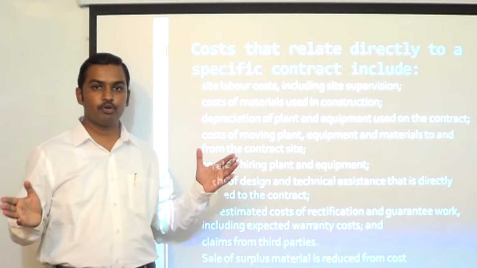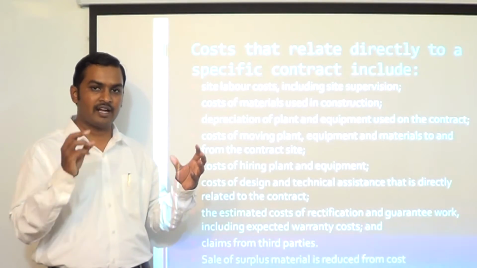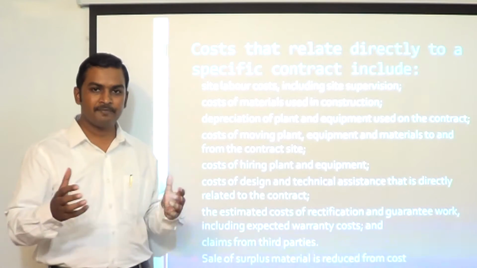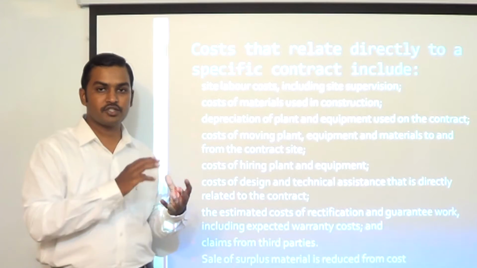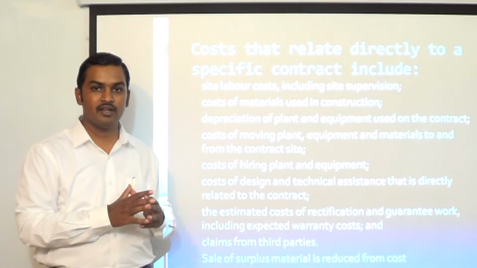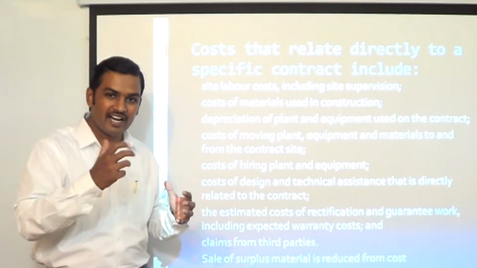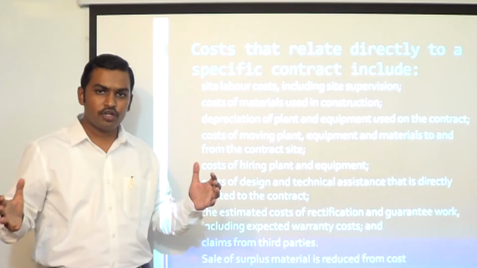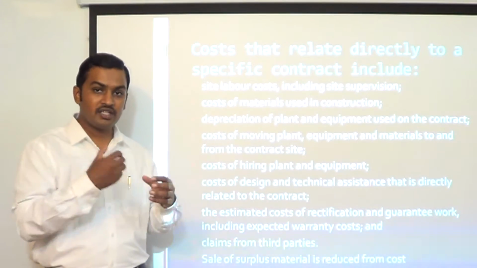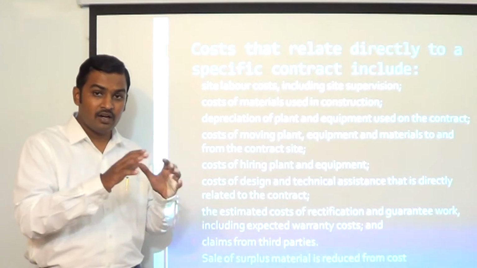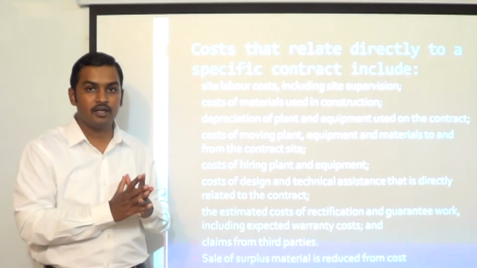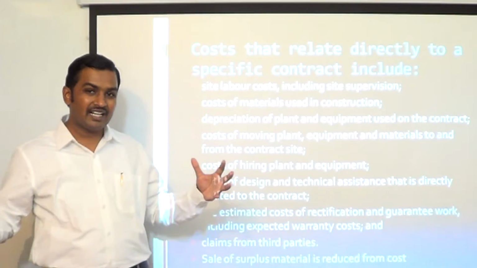Costs that are directly attributable to a specific contract. Examples: site labor costs, supervision, material which is consumed in the construction contract, depreciation on plant and machinery used on the construction contract, charges on plant and equipment taken on hire, cost of transporting men, material, equipment to the site and from the site, and costs incurred specifically for designs or technical specifications for a particular contract. So these are costs which can be directly attributable to the contract.